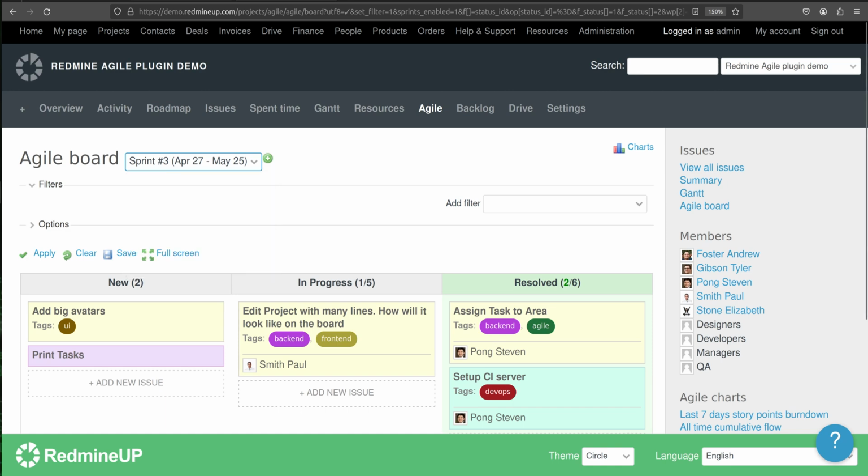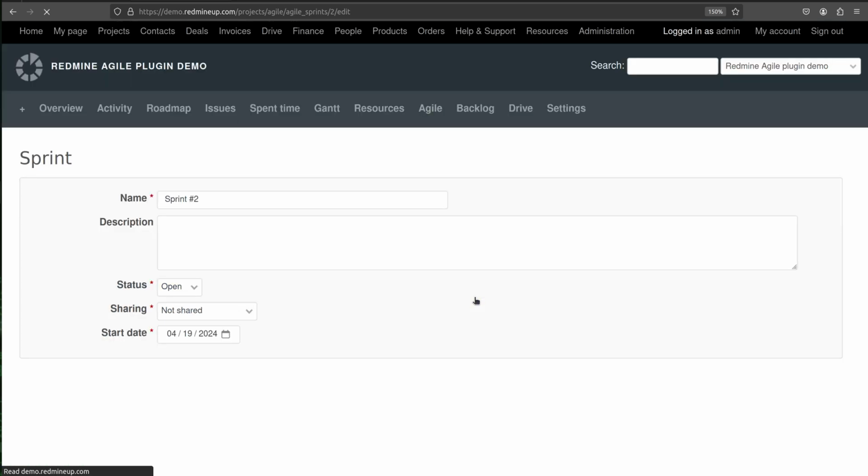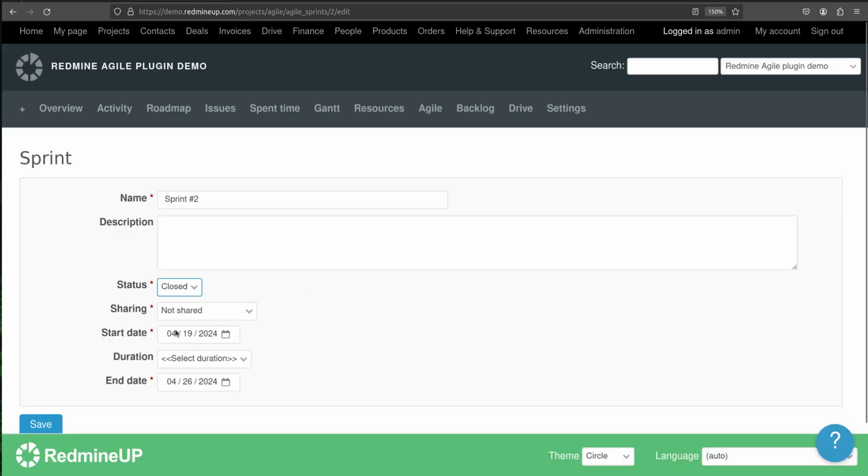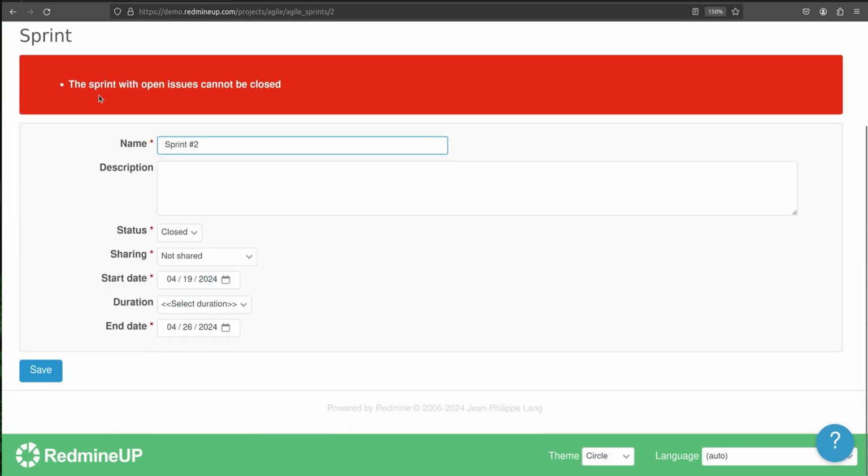And if you go back and select, for example, sprint 2 to be closed, we close it. Oh, the sprint with 2 open issues cannot be closed. This is a good warning. So 2 developers have issues to be done here, and we could not close the sprint.